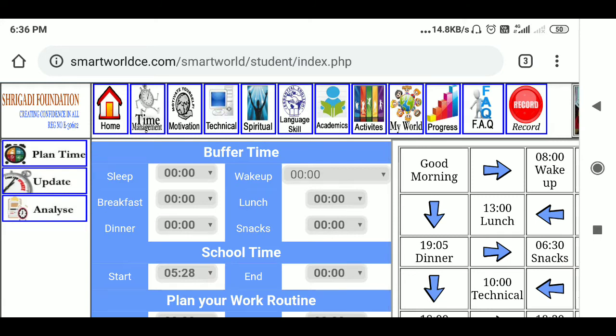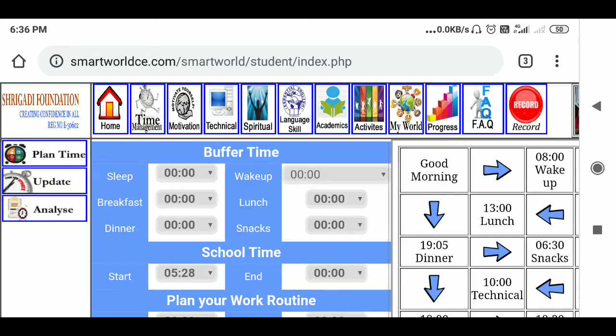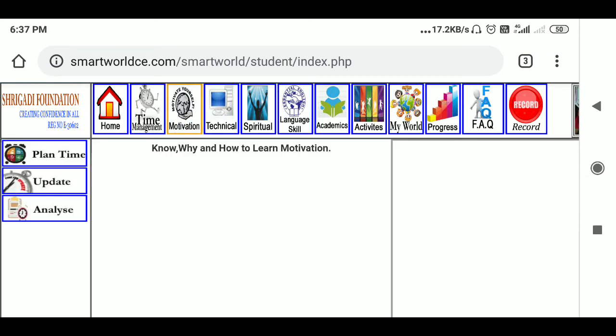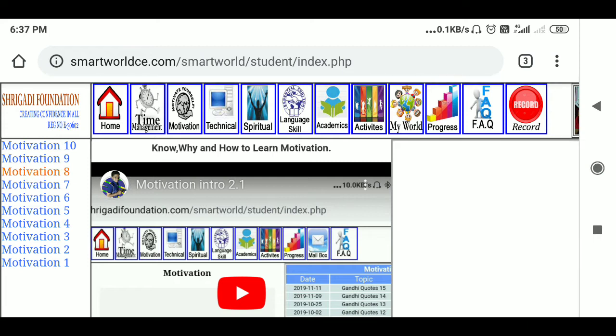Then you have to analyze. There is an analysis of this particular everything, how you're doing it, everything is there. Then you have the motivation segment. First is motivation, because we have to be motivated every time. Motivation is very important. Once you click on the topic, that particular topic will come.